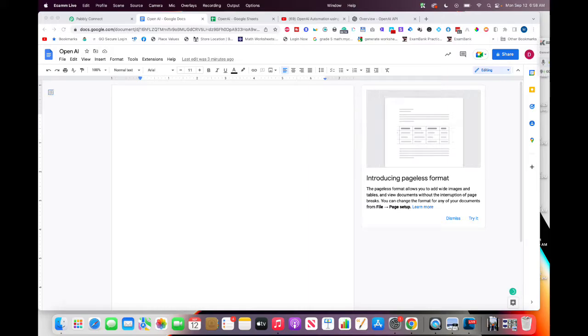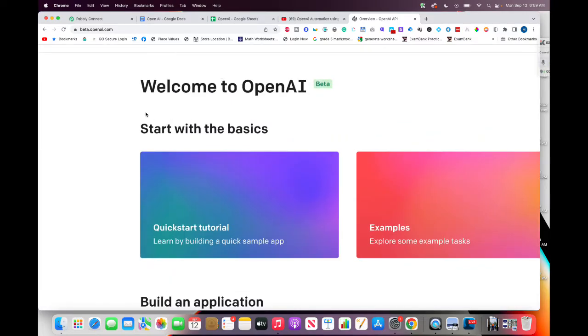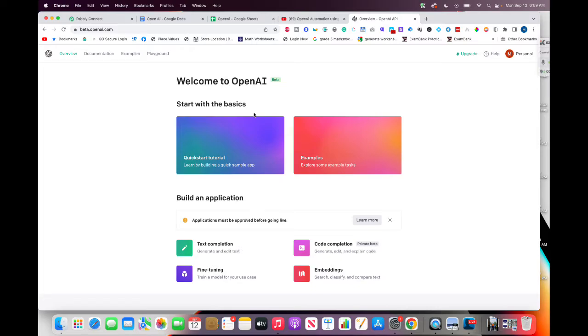Now, the tools you need to write: you have to have access to OpenAI, which is basically you apply, you can build an application, all that stuff. You can apply for this, it's free. It's beta. This is where, if you have seen anything artificial intelligence, most of the time it's built. It's coming from here. A lot of people are using AI to make writings and all this stuff. So you need a template from here, I mean, sorry, you need an API key from here.